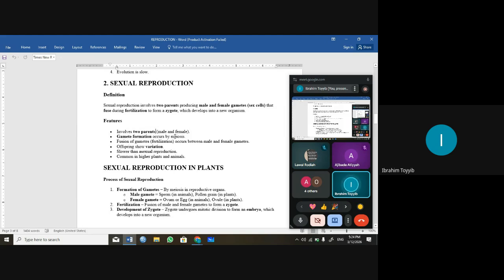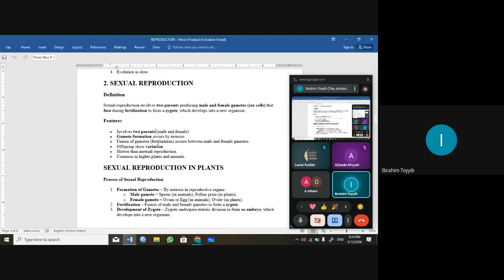Meiosis only has to do with sexual reproduction, while mitosis has to do with asexual reproduction, because mitosis is the splitting of a parent cell into two identical daughter cells. You can see that is similar to binary fission. Mitosis cell division has to do with asexual reproduction, while meiosis has to do with sexual reproduction, because meiosis is the one that has to do with gamete formation.